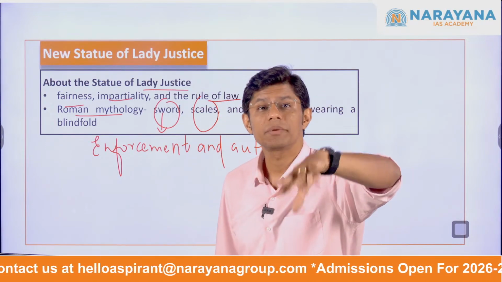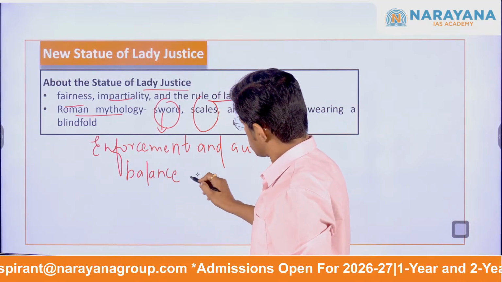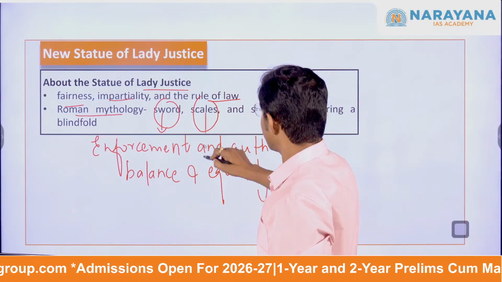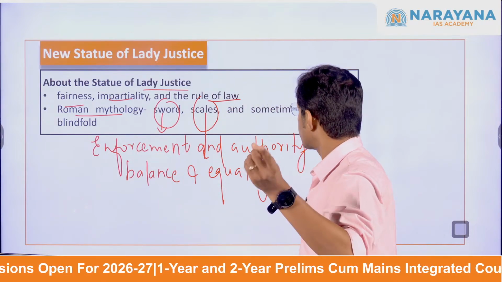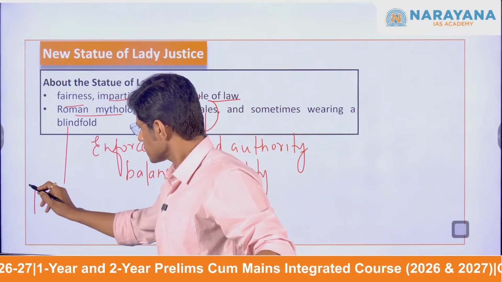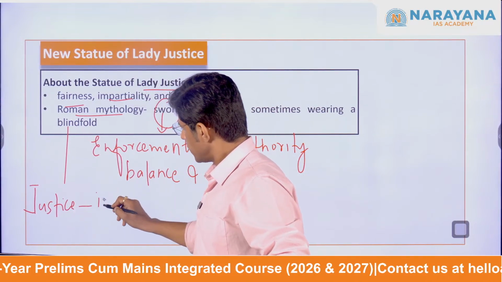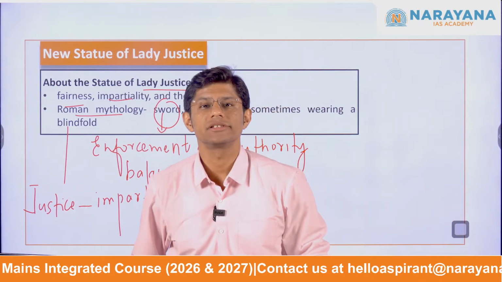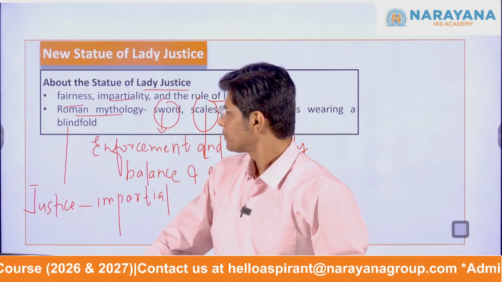The scales represent balance and equality, and the blindfold shows that justice should be impartial, that is, there should be no bias, no prejudice.